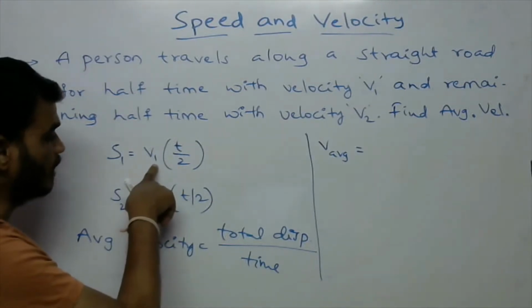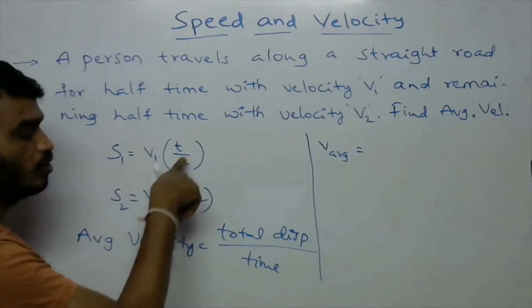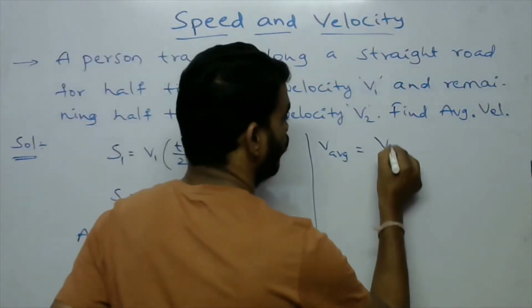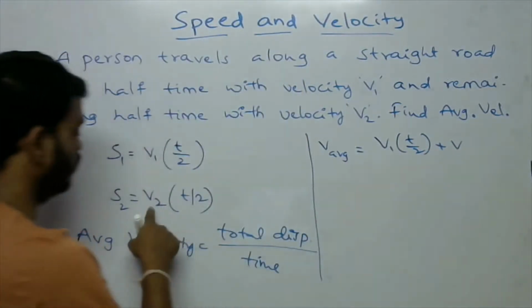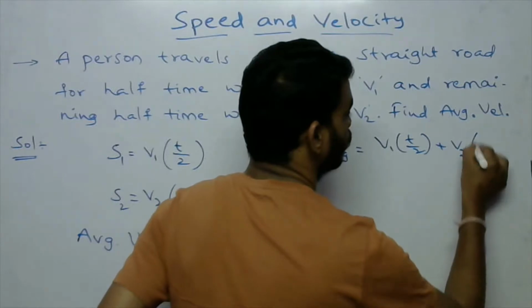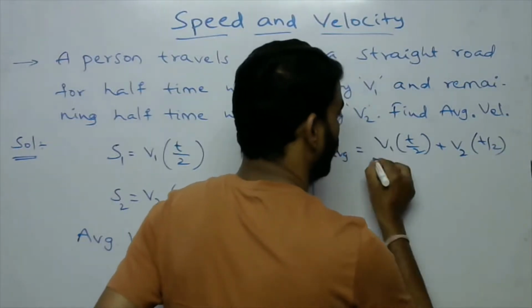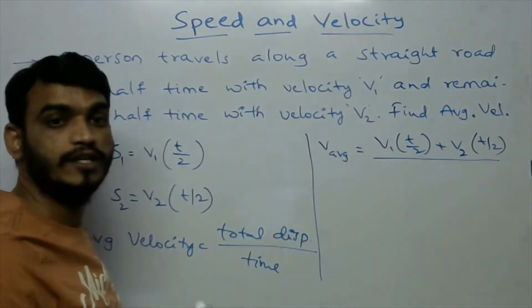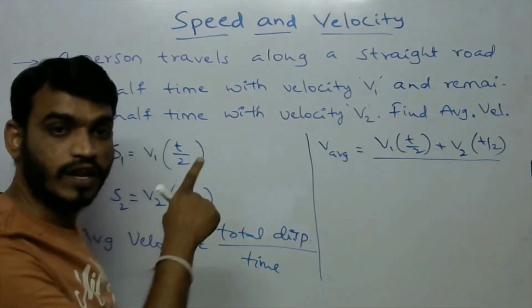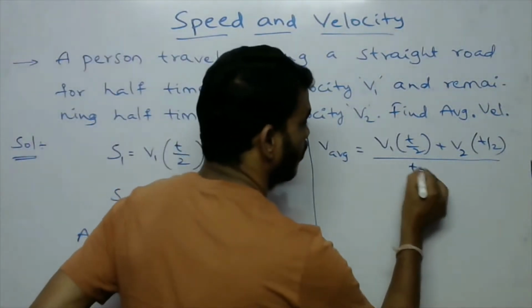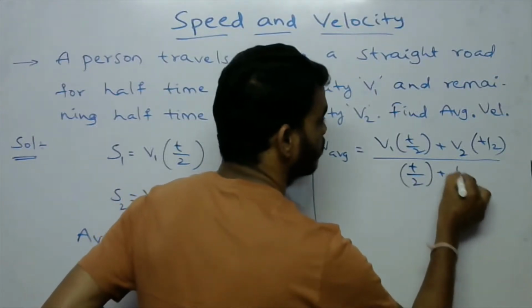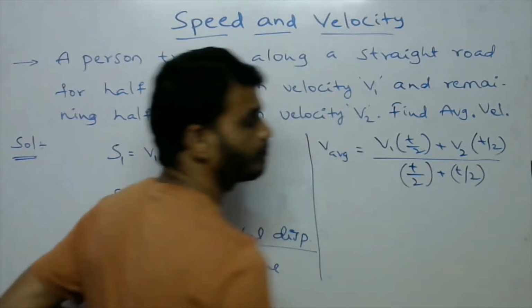So s1 is v1 into t by 2, plus s2 which is v2 into t by 2, divided by the total time. The first half of the time is t by 2, the remaining half is also t by 2, so t by 2 plus t by 2.